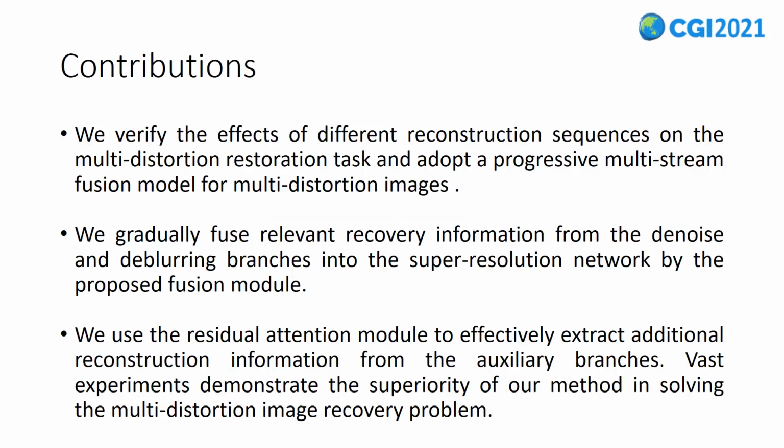We summarize the main contributions. Firstly, we verify the effects of different reconstruction sequences on the multi-distortion restoration task and adopt a progressive multi-stream fusion model for multi-distortion images. Secondly, we gradually fuse relevant recovery information from the denoise and deblurring branches into the super resolution network by the proposed fusion module. Thirdly, we use the residual attention module to effectively extract additional reconstruction information from the auxiliary branches. Vast experiments demonstrate the superiority of our method in solving the multi-distortion image recovery problem.